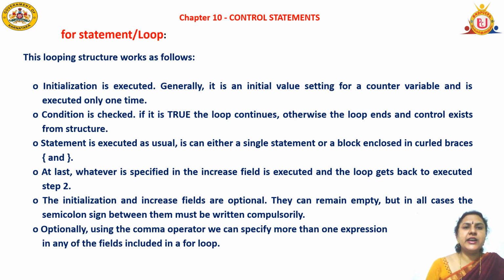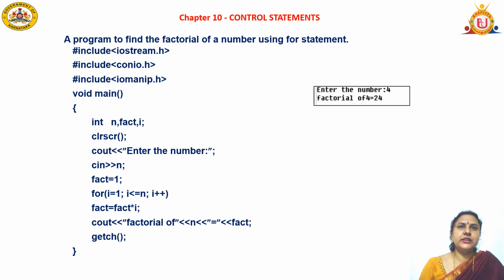So the initialization and increase fields are optional. They can remain empty. Initialization you may give, or increment also you may give or may not give. They can remain empty, but in all cases the semicolon sign between them must be written compulsorily. Optionally, using the comma operator we can specify more than one expression in any of the fields included in a for loop.